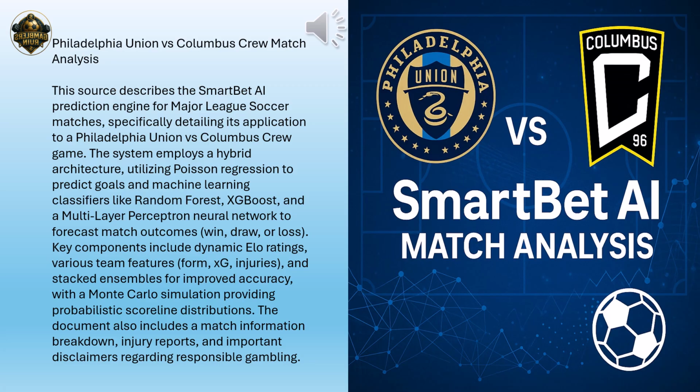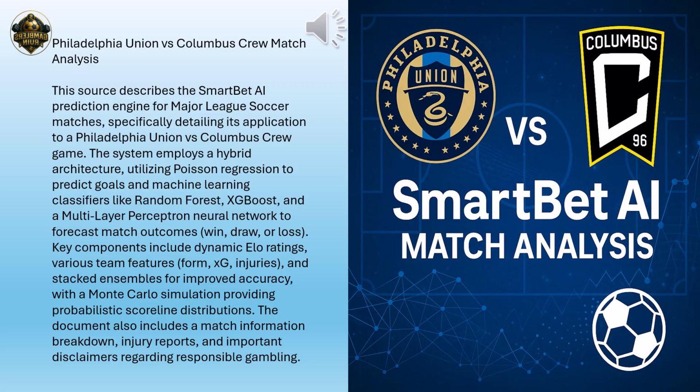Yeah. Our goal today isn't just to see if the AI got it right or wrong, but to understand how it arrived at its predictions. We're going way beyond a simple scoreline here. And what's really interesting here is that SmartBet AI isn't a one-trick pony. It uses a blend of classic statistical techniques like Poisson regression, alongside some powerful machine learning tools, including random forest, XGBoost, and even a multi-layer perceptron neural network.